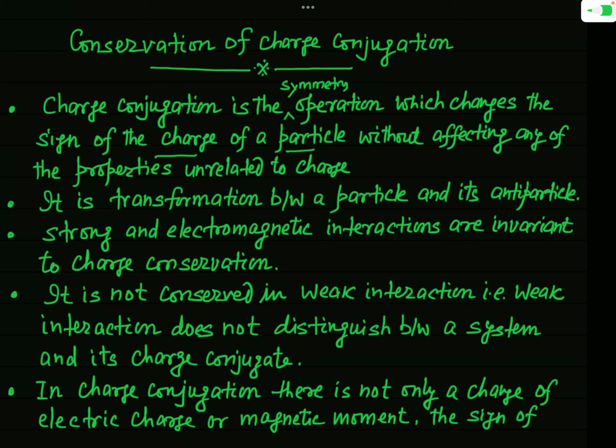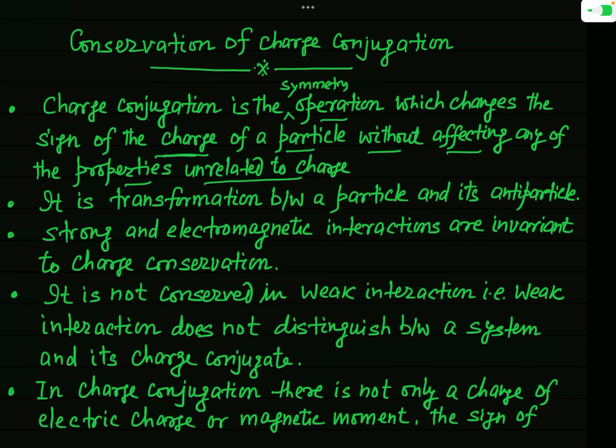So I have mentioned it here that charge conjugation is a symmetry operation which changes the sign of charge of a particle without affecting any of the properties unrelated to charge. It means those properties which are not related to charge will not change after this symmetry operation, but the sign of the charge will just be reversed. If the particle has positive charge, then after this symmetry operation, the charge of the particle will become negative.